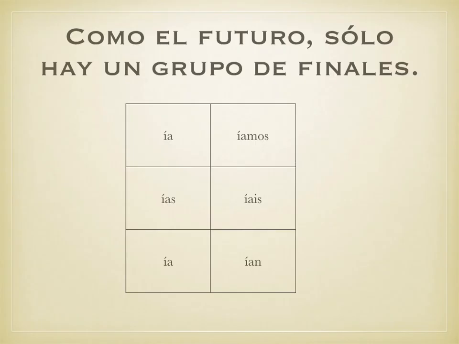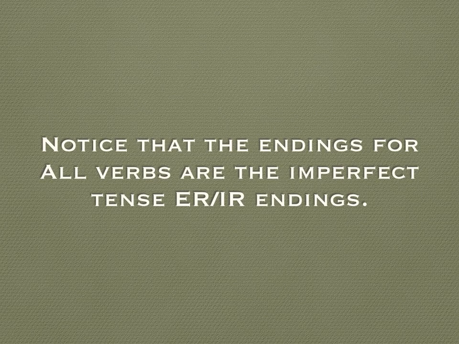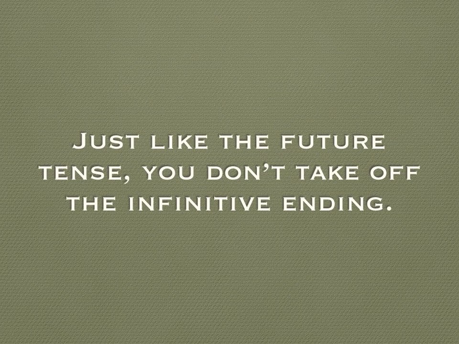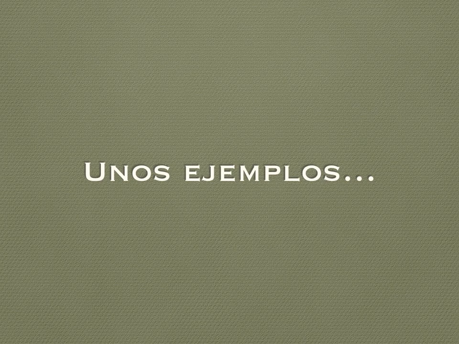Now, just like in the future tense, in the conditional, there is only one group of endings. And those endings are ía, ías, ía, íamos, íais, and ían. And the first letter, the I, in all of those forms has an accent mark. Now, I'm sure that you noticed that those are just the imperfect tense ER/IR endings. But what differentiates the conditional mood from the imperfect tense is that, just like in the future tense, we don't take off the infinitive ending. We leave the AR, ER, and IR on the verb.